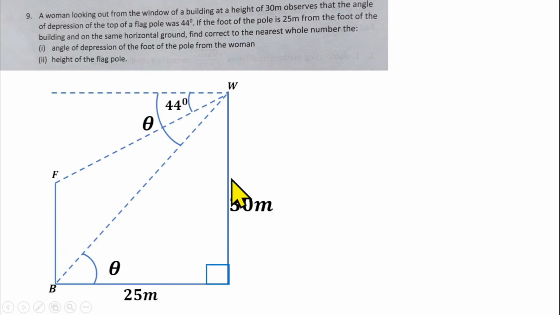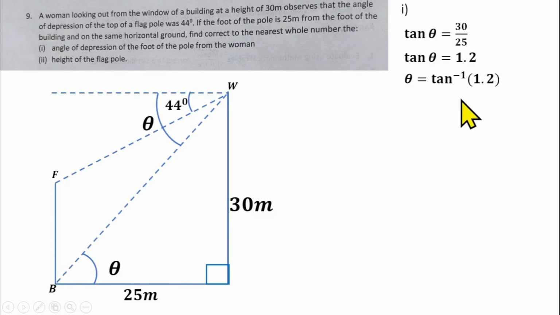So we can now use a trigonometric ratio, since we have this side and this side, to find this angle theta. We have the opposite of the angle and the adjacent of the angle, so we can use tan. So tan theta is going to be 30 over 25. Changing this to a decimal gives us 1.2. Then theta will be tan inverse of 1.2, and that gives us 50.19 degrees. Taking it to the nearest whole number gives 50 degrees. Therefore the angle of depression of the foot of the flagpole from the woman will be 50 degrees.